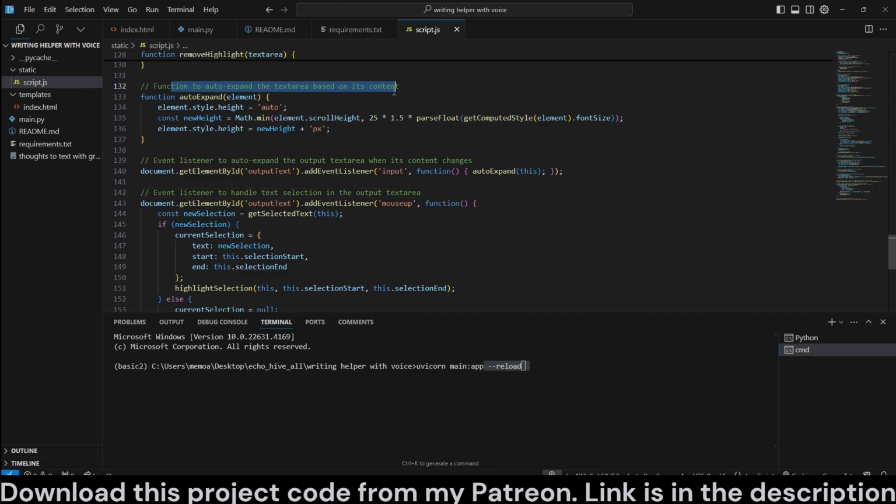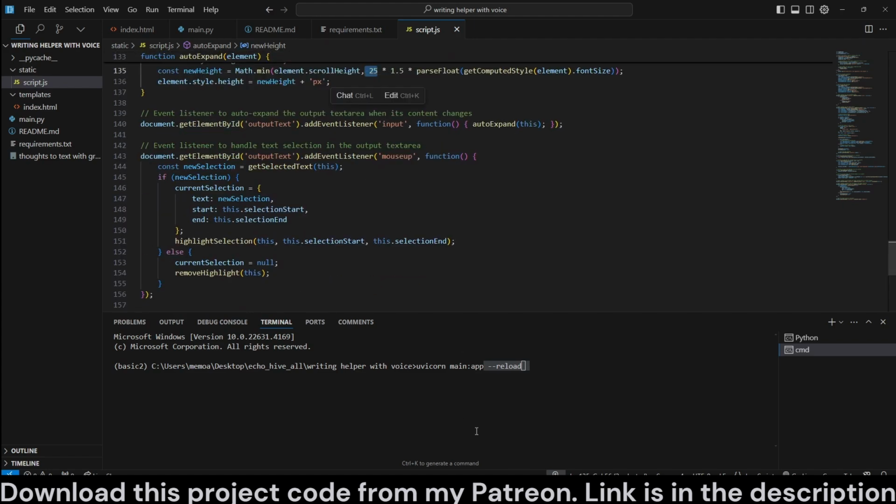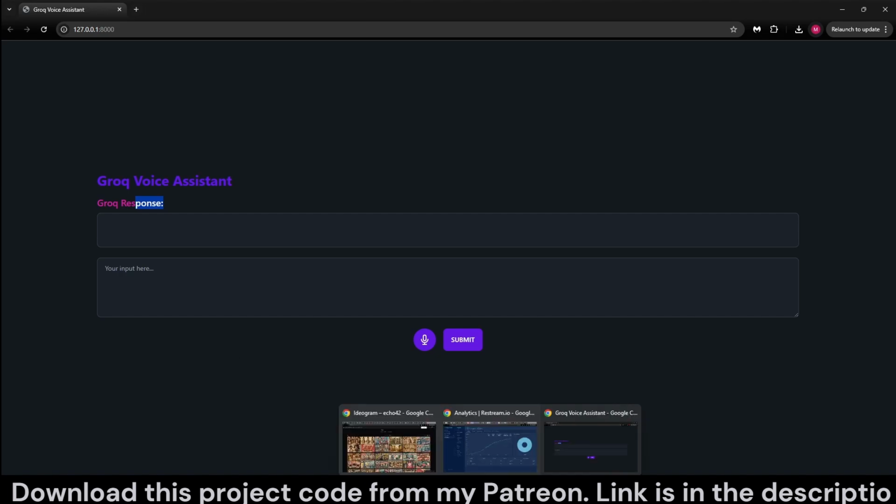But function to auto expand the text area based on its content up to, I believe, 25 lines. So that this area can expand if there is more. So we don't want it to remain so small, but we don't want it to grow too big either. So I set it to 25.